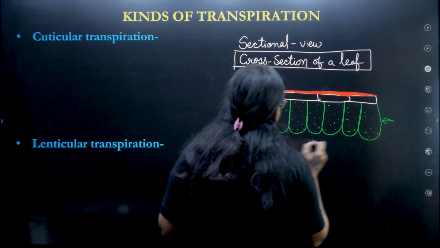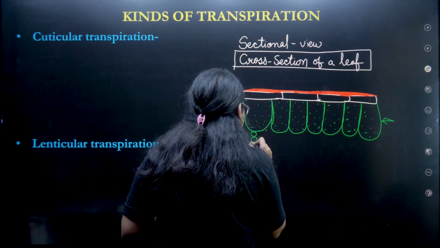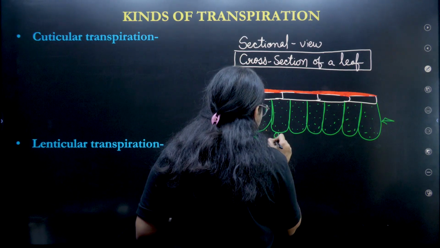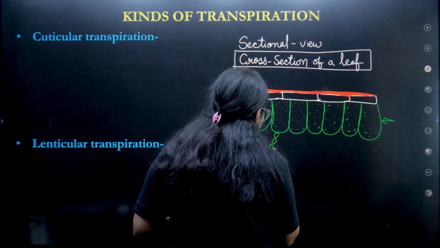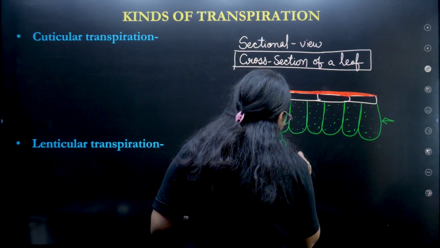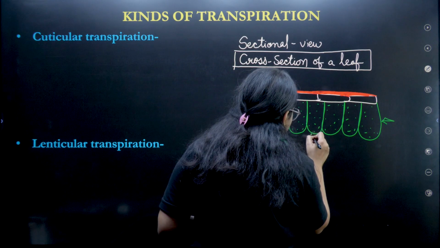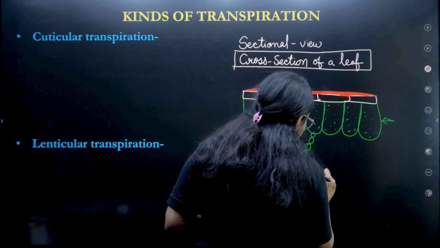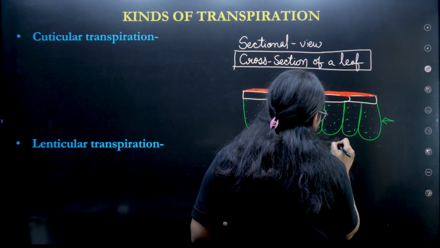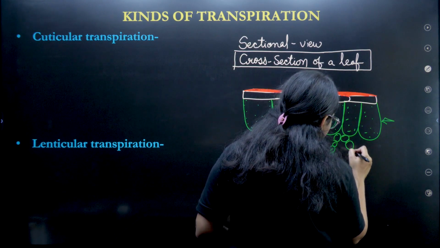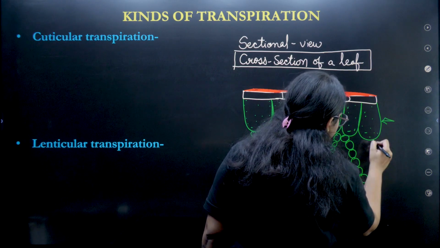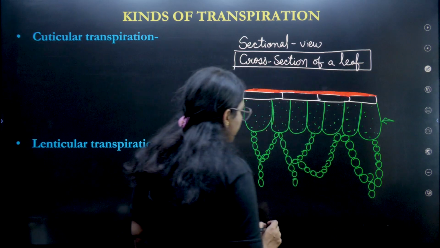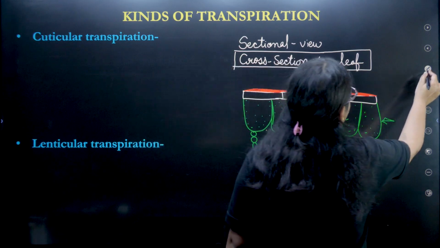After this we have one more layer, which is called the spongy layer. Now we have the lower epidermal.